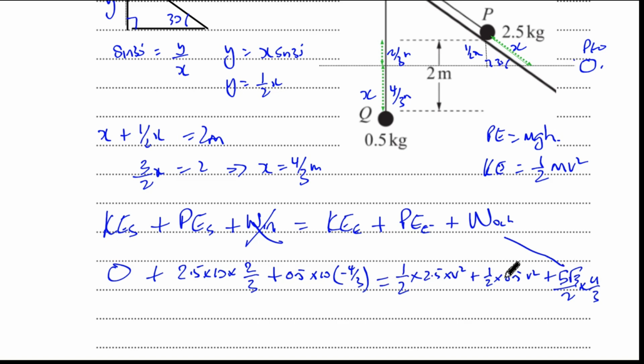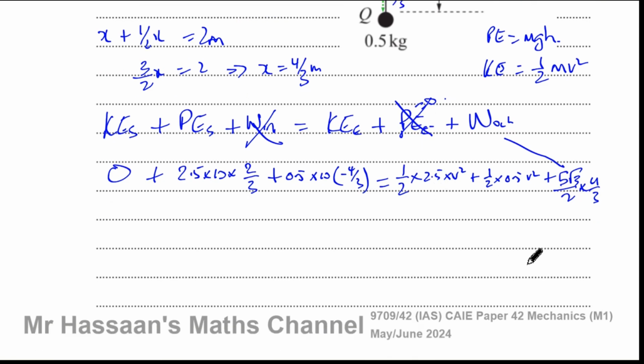This is the kinetic energy, and the potential energy is 0 at this level. Why? Because they're both at the 0 level. When they reach this height, they're both at the 0 level. So this is going to be equal to 0 here. Right, so in this case, this will be 0. So now if we solve this equation, we should find what V is.